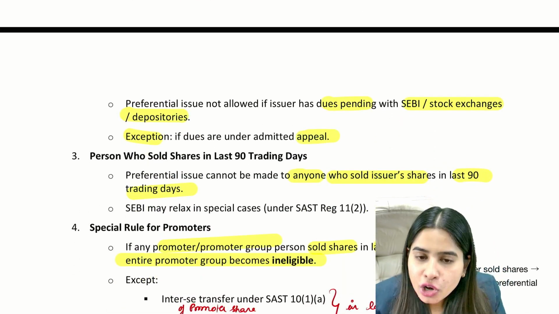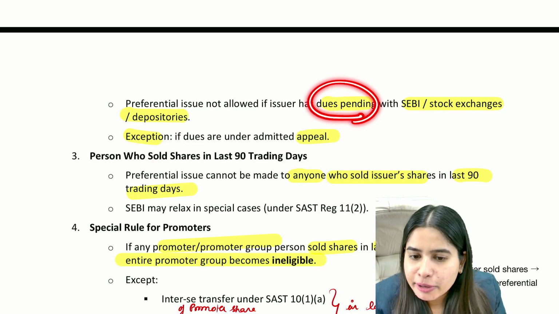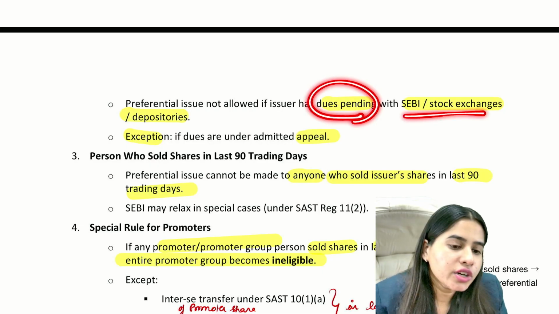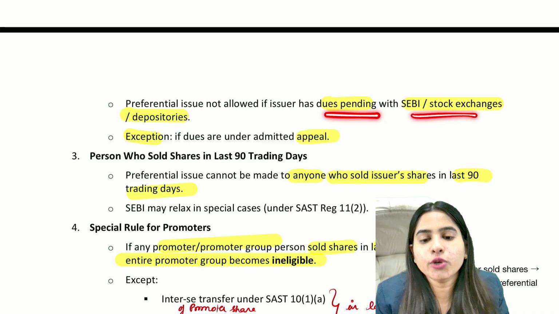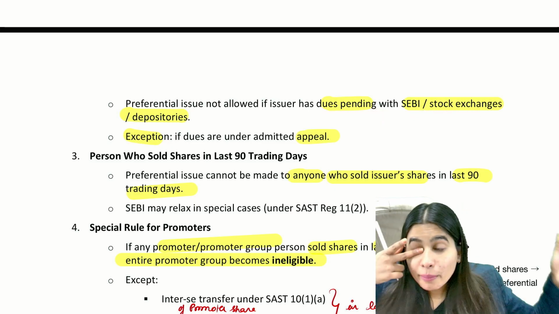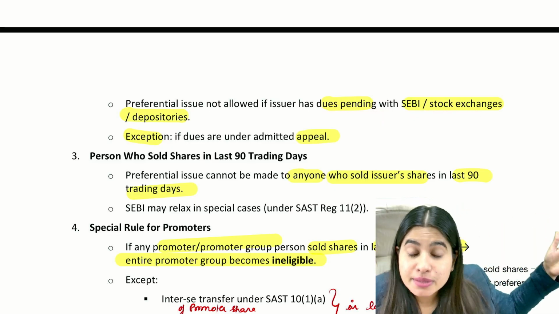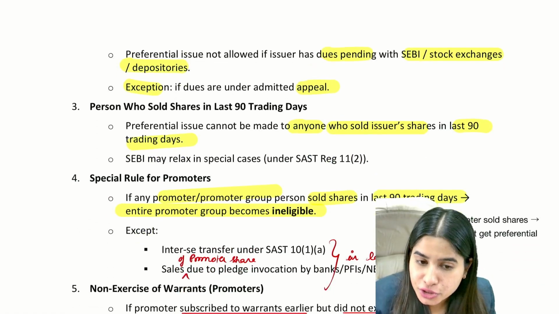Secondly, if your company has not paid any pending payment of SEBI or stock exchange, then your company will not be allowed to make preferential issue. So what are we saying? That if you have any dues pending to be paid to SEBI or stock exchange, government ka paisa nahi diya, you have not paid SEBI's money, you will not be eligible to make preferential offer.